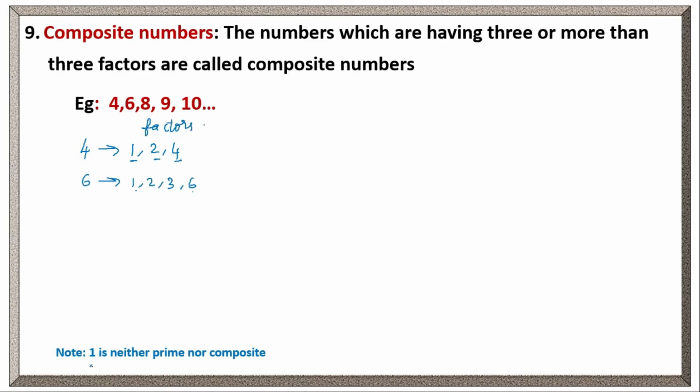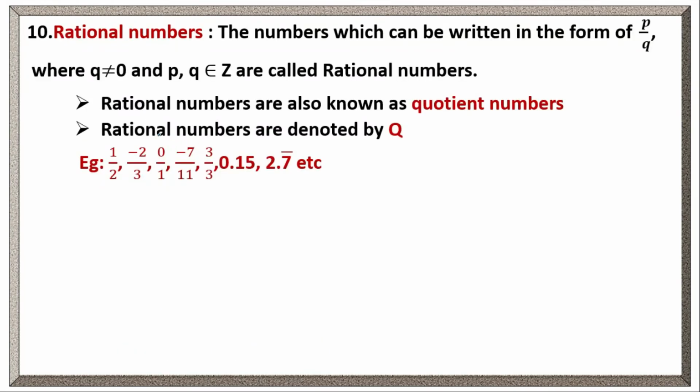Here, the note point is 1 is neither prime nor composite. Prime means how many factors it should have? 2 factors it should have. Yes or no? As we have discussed earlier. Composite number means it should have a minimum of 3 factors. So 1 has only one factor, right? It is neither prime nor composite. It is not a prime, not a composite number. It's unique. Clear?